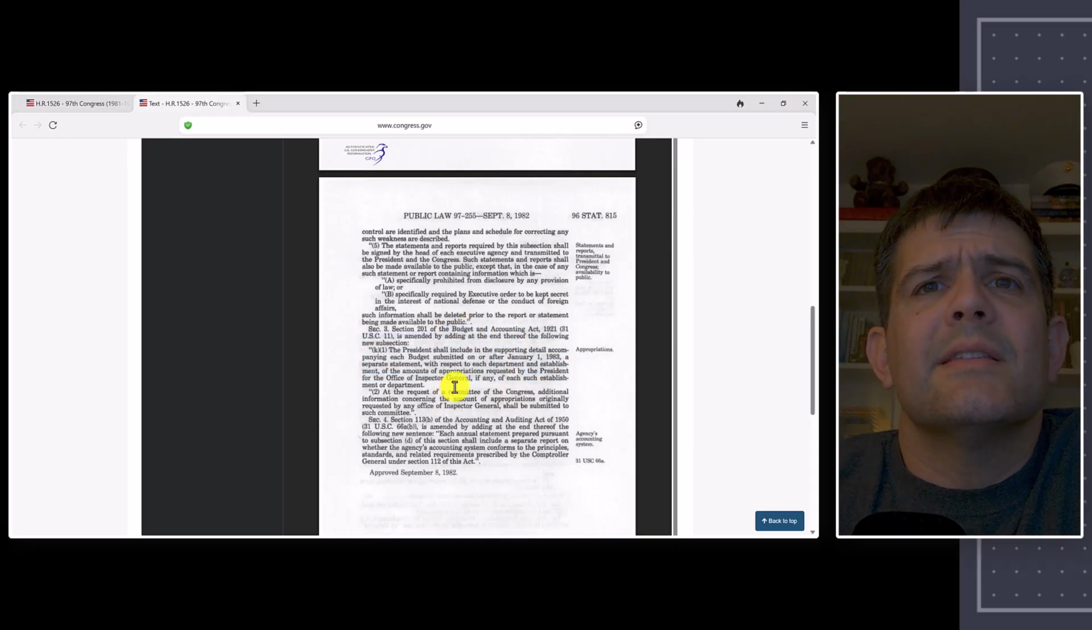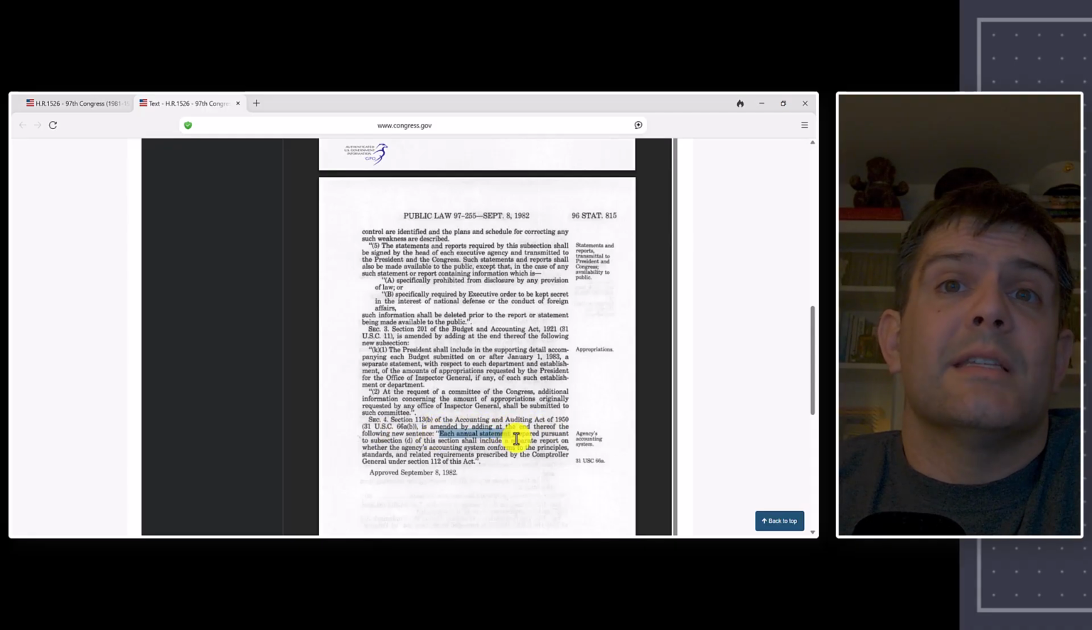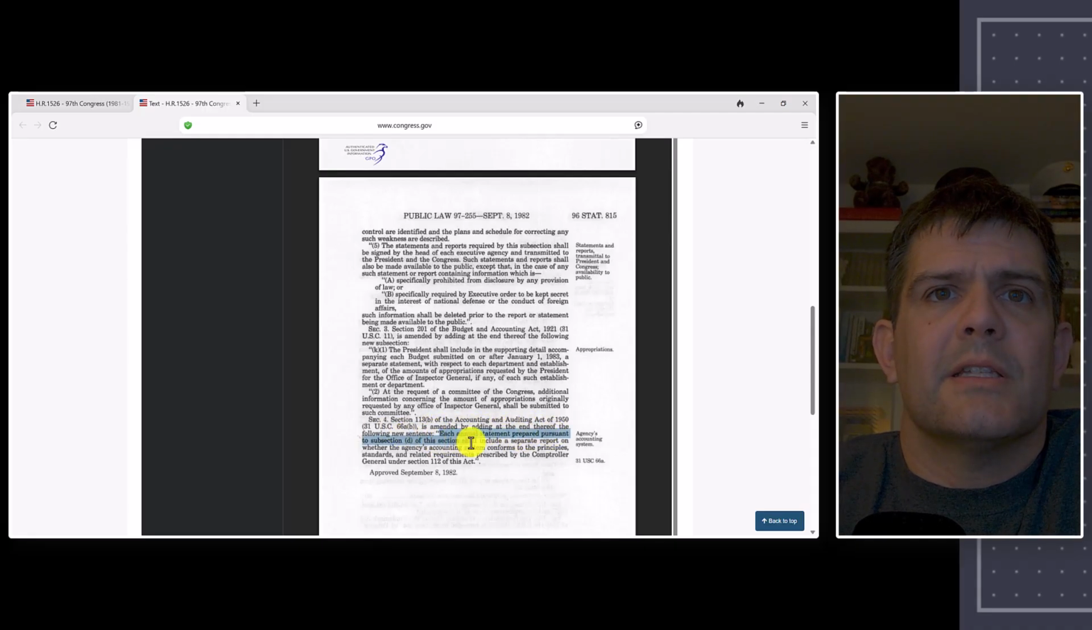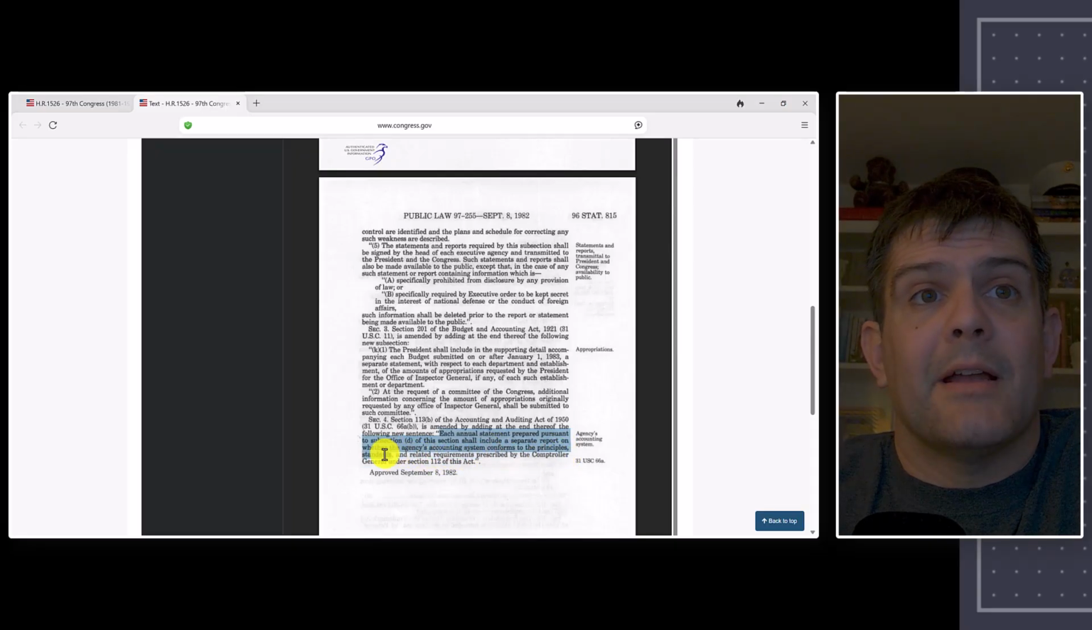Now, this isn't going to affect most of us, I think, in our everyday life. It talks about appropriations for the Office of Inspector General. Same thing here. Now let's go back down. The agency's accounting system is amended by adding at the end thereof a new sentence. Each annual statement prepared pursuant to the section of this section shall include a separate report on whether the agency's accounting system conforms to the principles, standards, and related requirements prescribed by the Comptroller General.